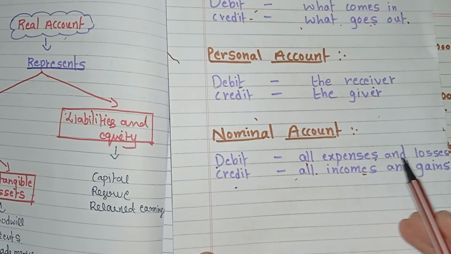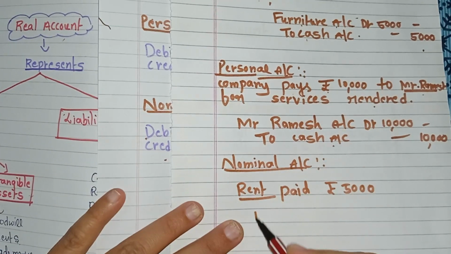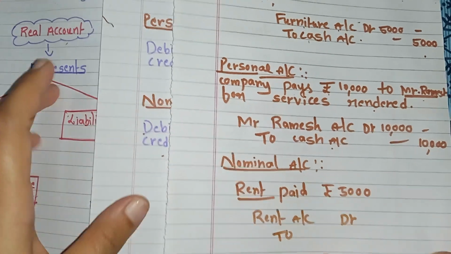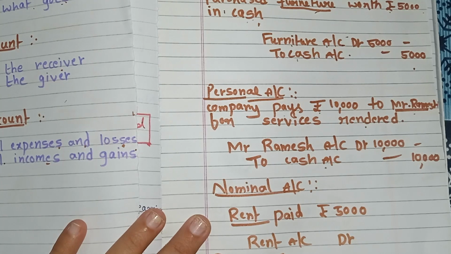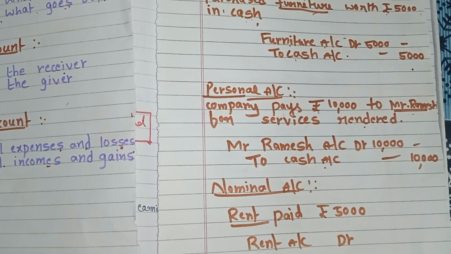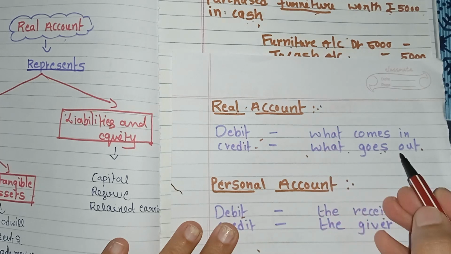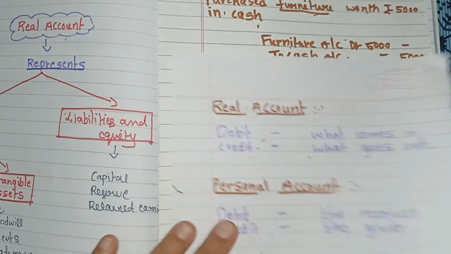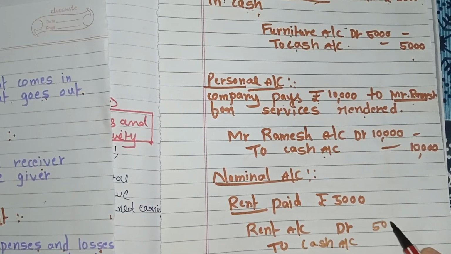Debit all expenses and losses. So rent account debit to rent paid, meaning we are paying cash. Cash is a real account, a tangible asset, and it is credited. What is the rule of real account? Credit what goes out. We are paying the cash, to cash account, that is rupees 5,000.